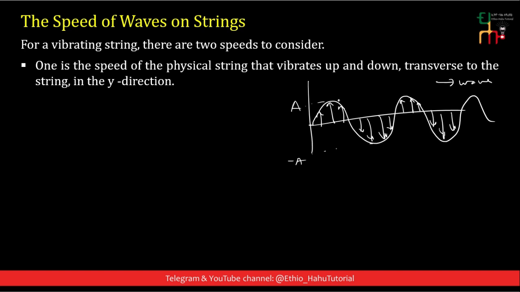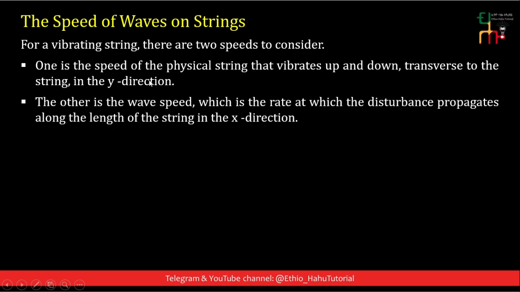The time required by the particles of the medium to move from the maximum point to the lowest point and back to the initial point is 1 period. And in this 1 period, the distance traveled by the wave is 1 wavelength.